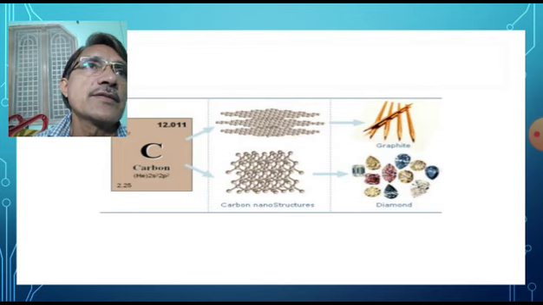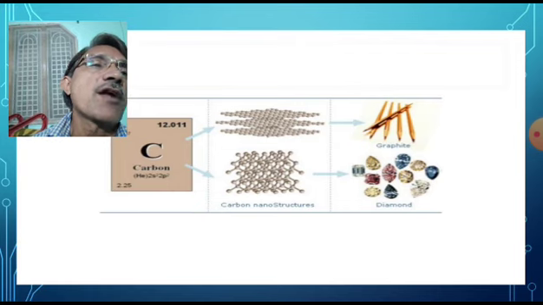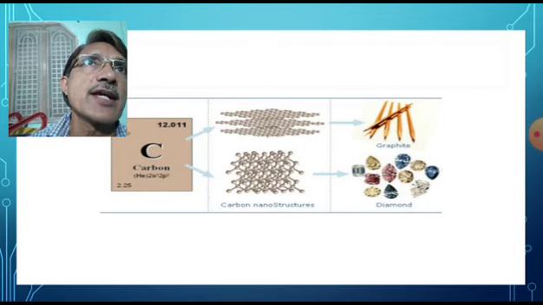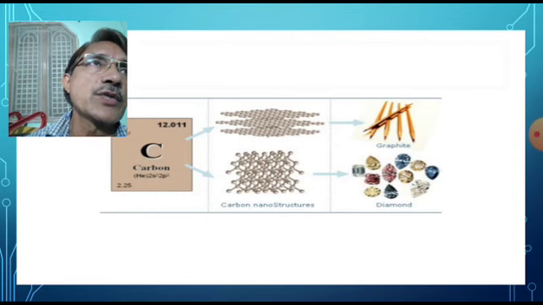Diamond is used as a precious stone in jewelry, whereas graphite is a good conductor of electricity, therefore it is used in making electrodes. Secondly, graphite is used in making lead pencils. Third one, graphite is used in making crucibles. These are the uses of graphite.